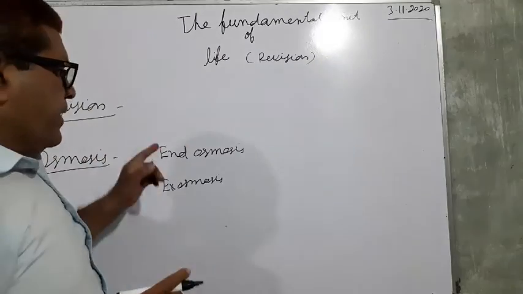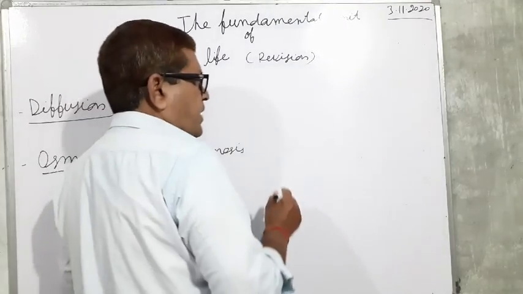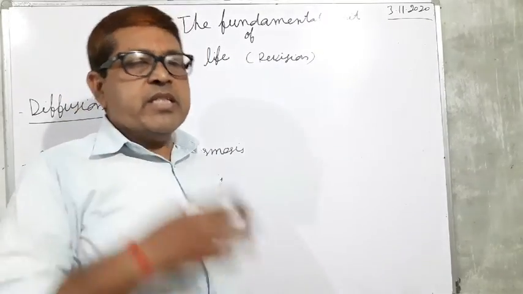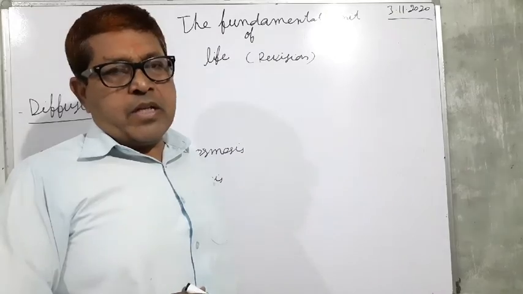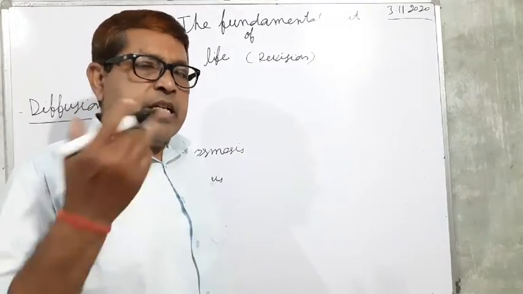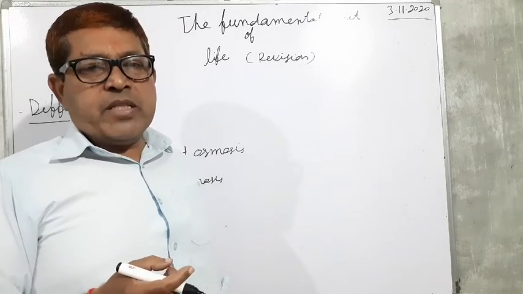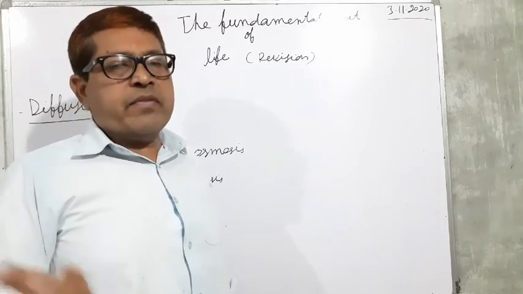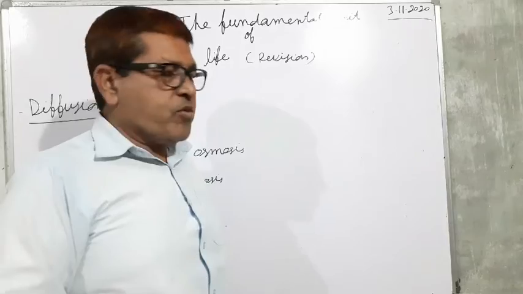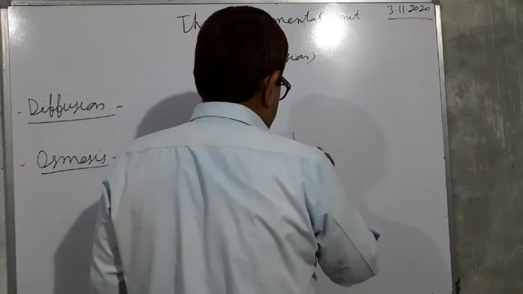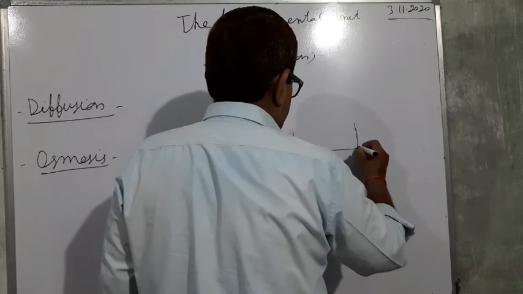In endosmosis, the movement of solvent molecules takes place inside the cell. It is called endosmosis. And in exosmosis, the movement of solvent molecules takes place outside from the cell. It is called exosmosis. So we can demonstrate endosmosis.